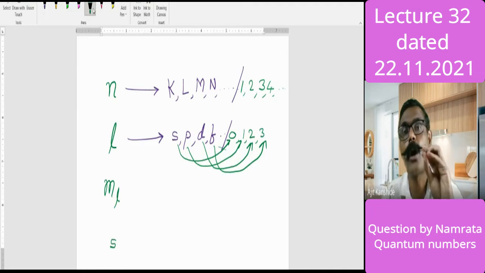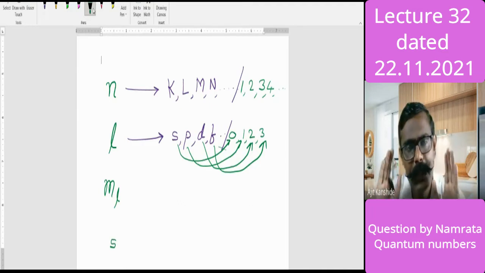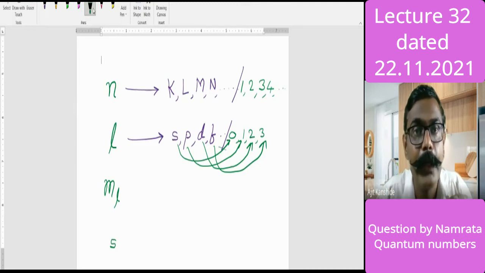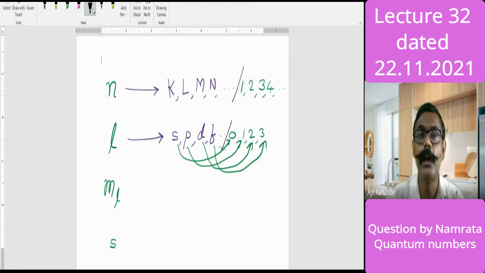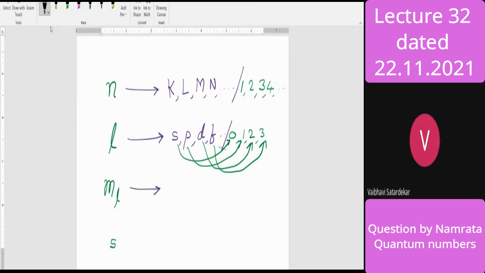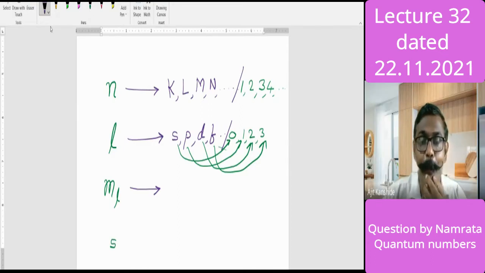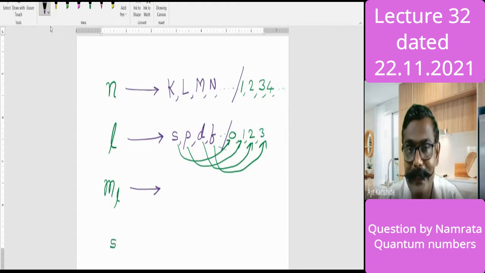So it is our orbital quantum number. Just the name of the quantum number and the possible representations for that quantum number I discussed with you. Now, the third quantum number is there. What is this, m_l? The third quantum number is the magnetic quantum number. Now, the magnetic quantum number takes values.